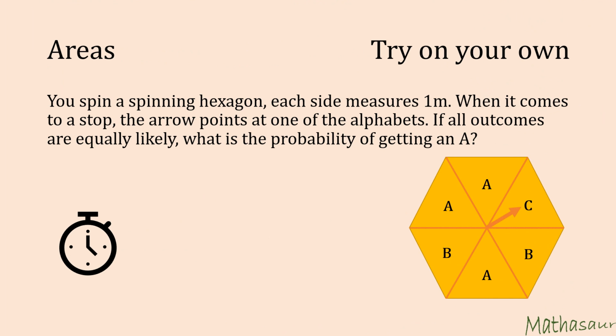You spin a spinning hexagon. Each side measures 1 meter. When it comes to a stop, the arrow points at one of the alphabets. If all outcomes are equally likely, what is the probability of getting an A?